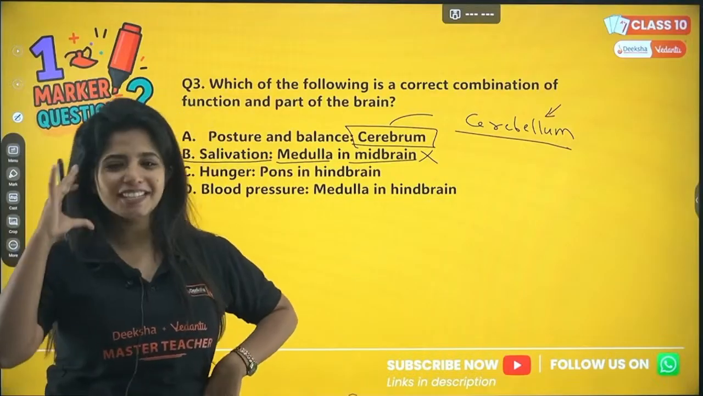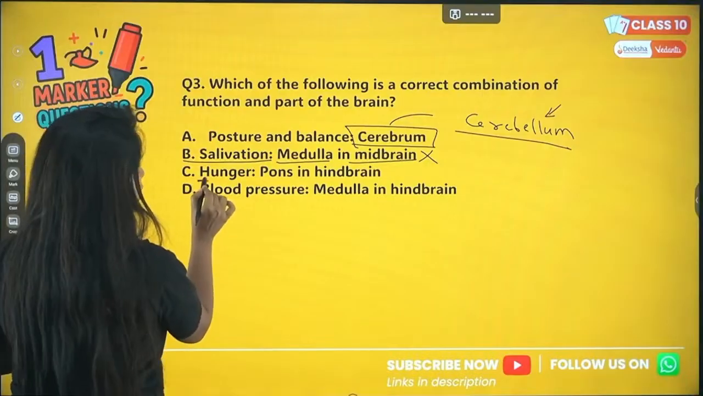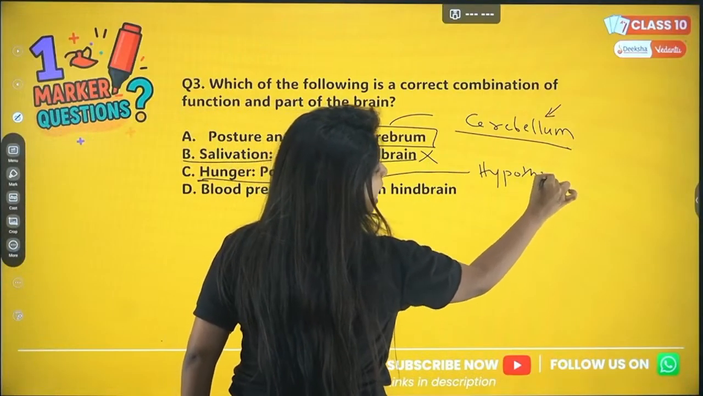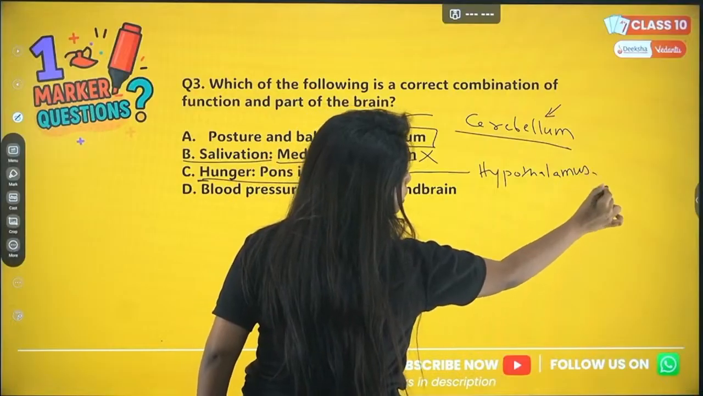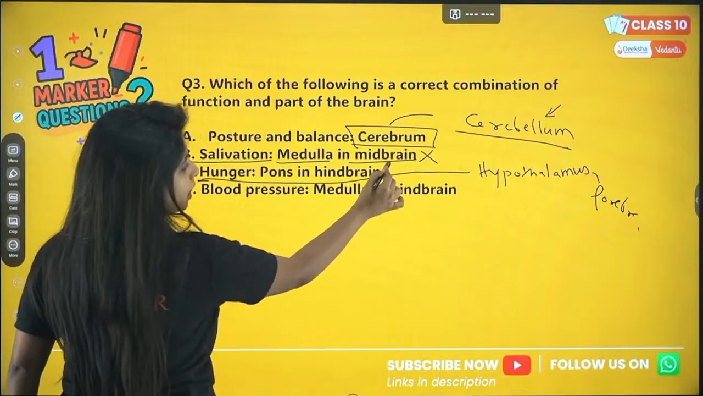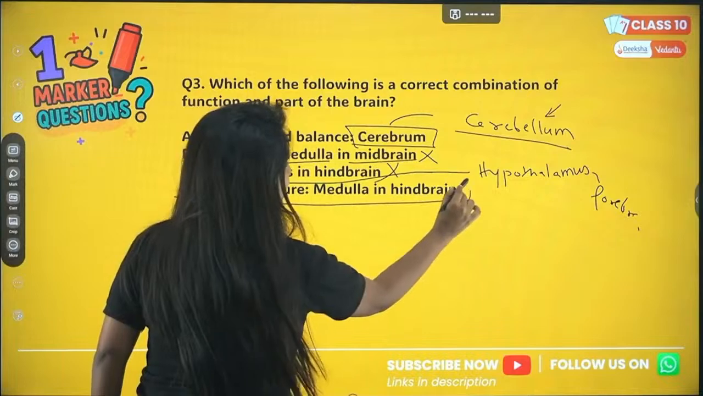Hunger, thirst, sleepiness, all of it is being controlled by something which you call the hypothalamus. And hypothalamus is found in our forebrain, not our hindbrain or midbrain. So this is also wrong. So ma'am, we are left with only one option. This is correct, right? Yes, obviously.